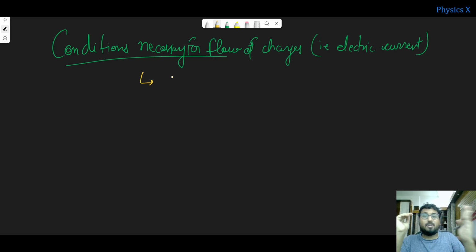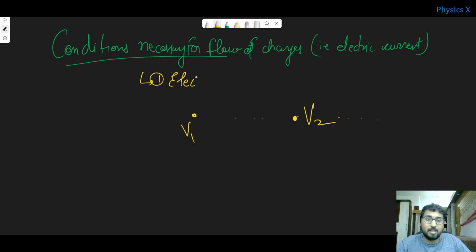Suppose this point is at some potential, because at different points in a circuit, or in a path where electricity is flowing, we define that at every point some electric potential is there. Suppose the electric potential is V1 here, and at this point electric potential is V2.